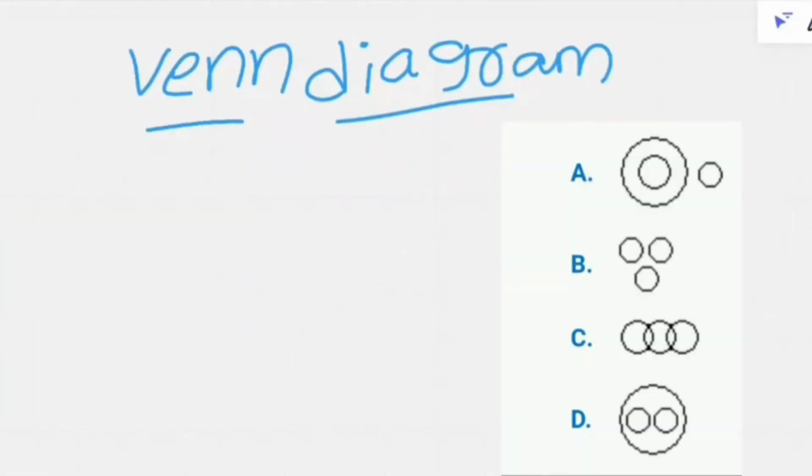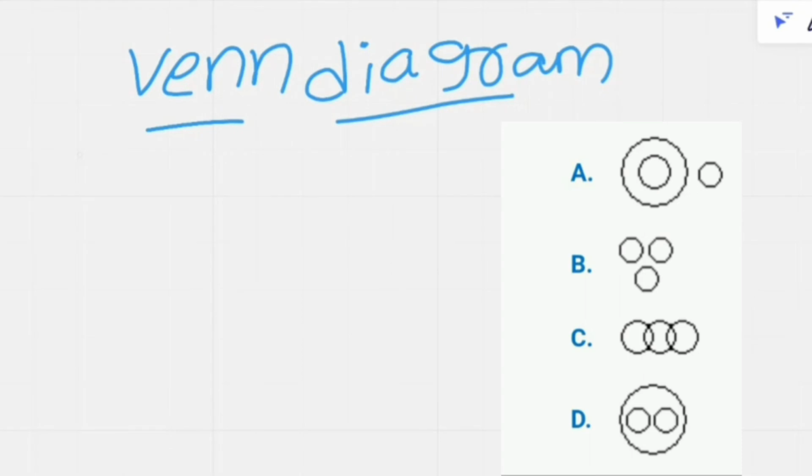Venn diagrams and how they are useful for us. Venn diagrams are very helpful in understanding things in an easier way. For example, if we have lots of data, we can understand it more easily with these diagrams. Venn diagrams are useful in many competitive exams.